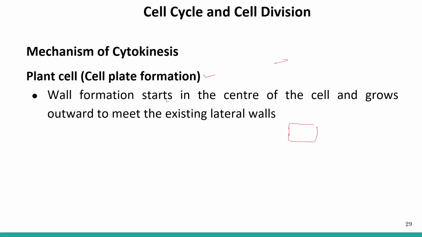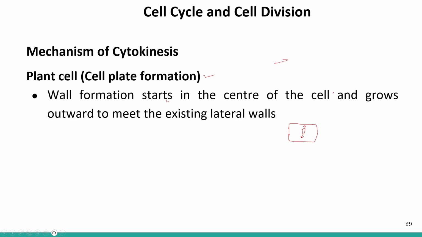Here a cell plate is initially formed in the center. And then this cell plate grows outwards. In animal cell, the furrow was growing inwards. Here the cell plate is growing outwards.